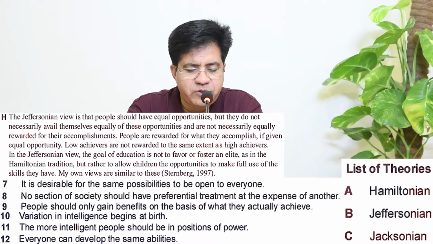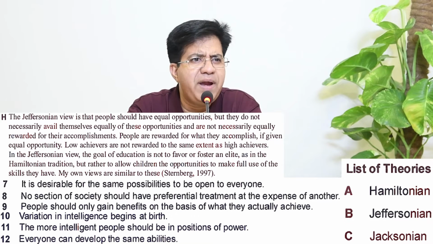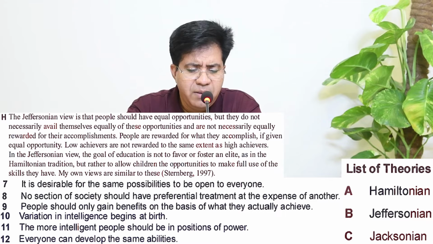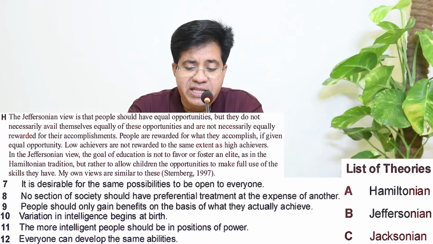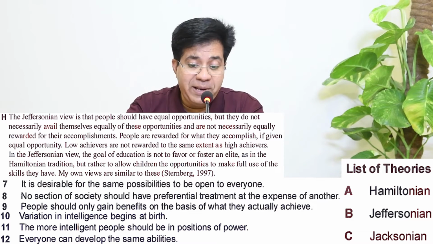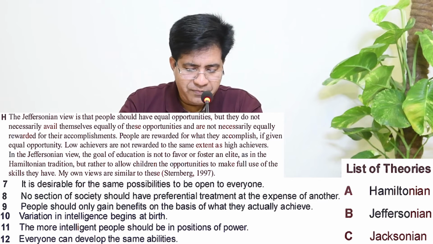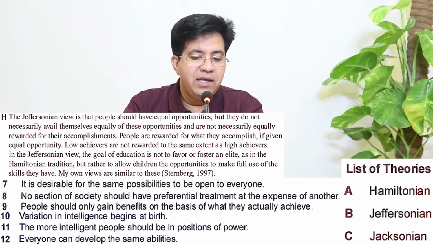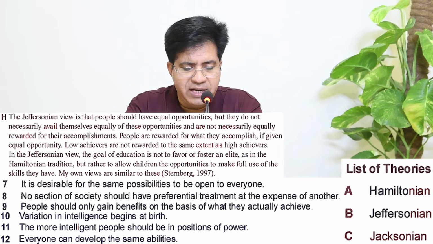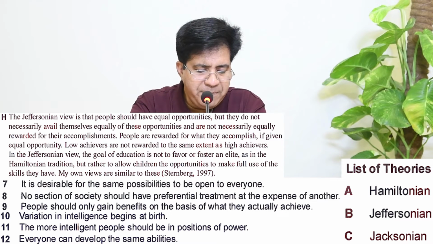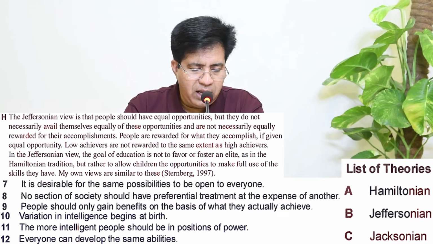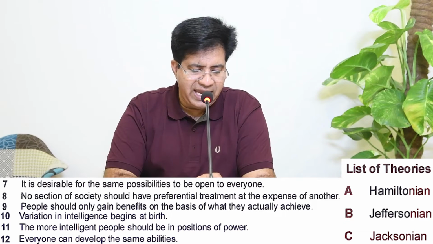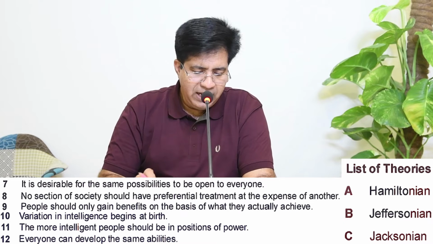No section of society should have preferential treatment. They didn't mention preferential treatment, but we will consider that. Question number 9: People should only gain benefits on the basis of what they actually accomplish. Let's go back. See that? People are rewarded for what they accomplish. So for question number 9, correct answer is B. Now what are we left with? 8 and 12. Okay. Let's go on.